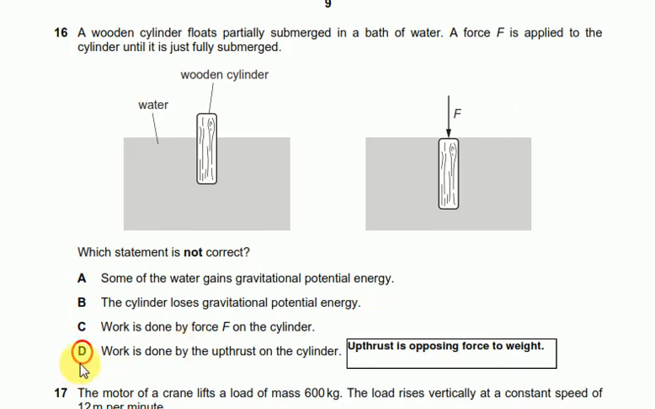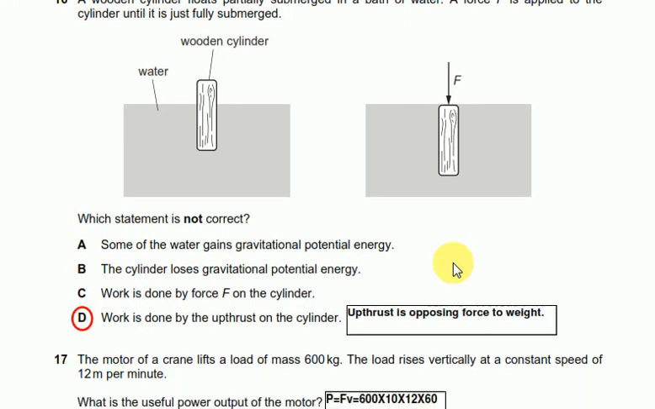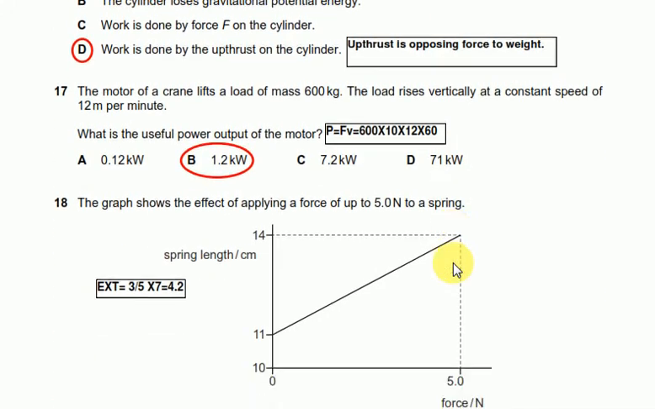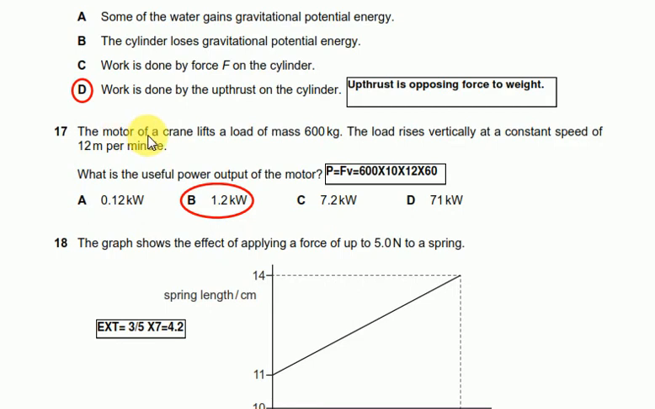That's the most appropriate answer, because upthrust is an opposing force to weight, and that is why work is done by the upthrust. So question number 17 says a motor of a crane lifts a load of mass 600 kg. The load rises vertically at a constant speed of 12 meters per minute. What is the useful power output of the motor?